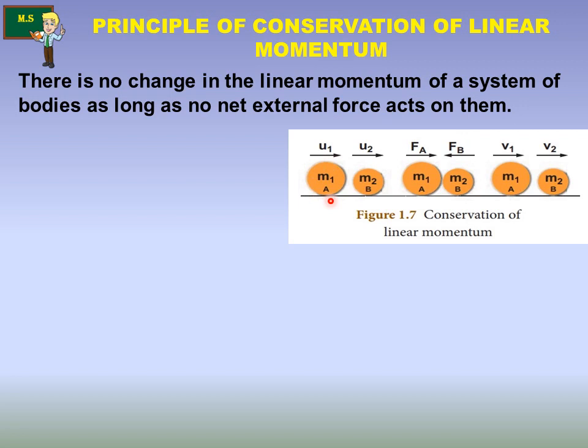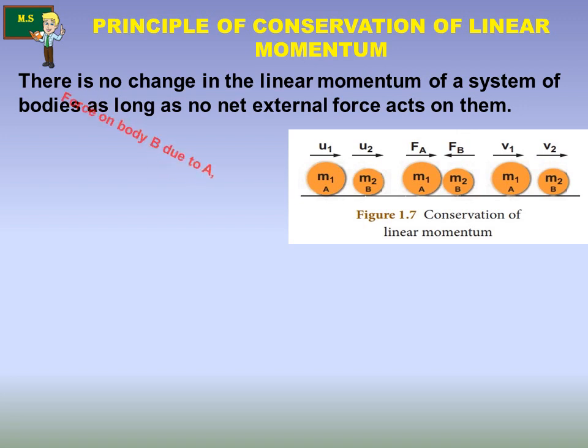The first ball A has an initial velocity U1 and the second ball has the initial velocity U2. They travel and collide with each other with the force of A and the force of B. At last they move in a straight line with the final velocity V1 for ball A and V2 for ball B.